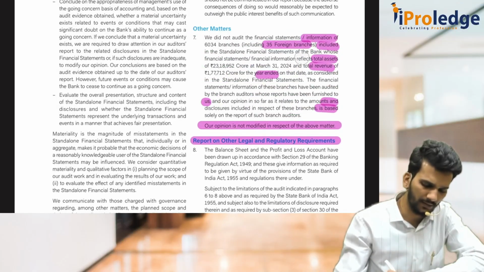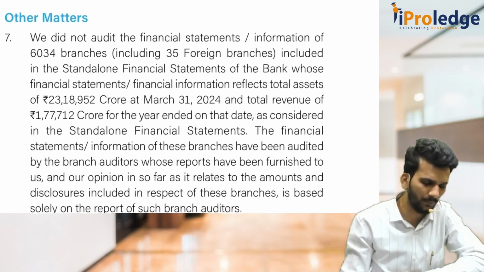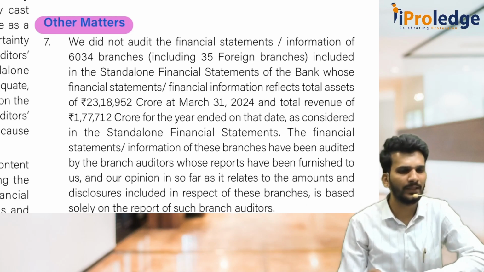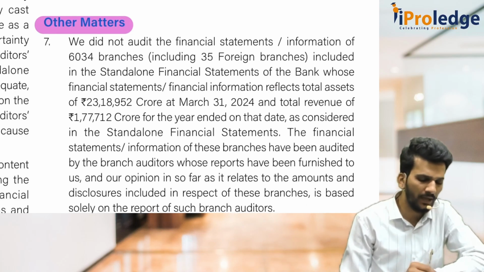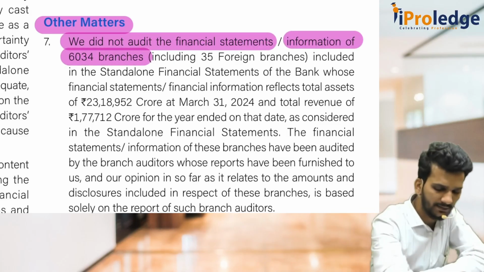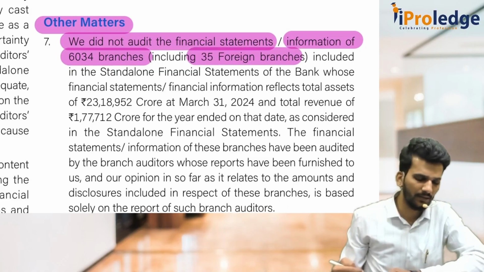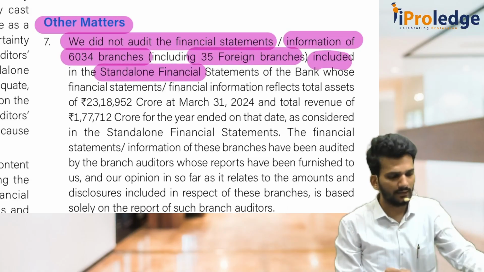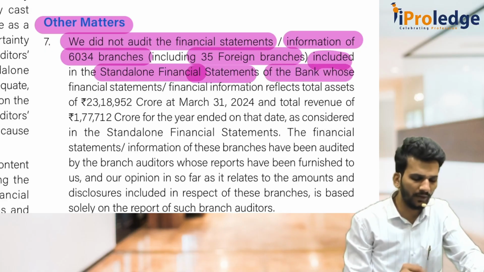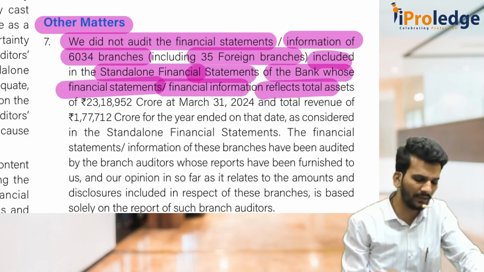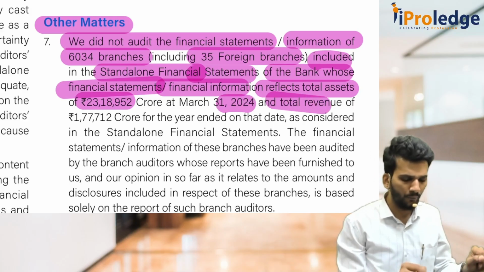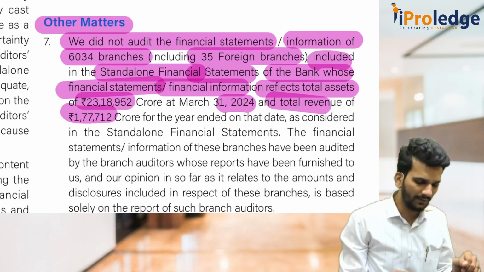EOM paragraph, anyway, there is nothing great to discuss. Other Matter is something important which we have to discuss. So, Other Matter, SBI auditors. When I say SBI auditors, I am talking about SBI central statutory auditors. We did not audit the financial statements or information of 6,034 branches, including 35 foreign branches, included in the standalone financial statements of the bank, whose financial statements or financial information reflect total assets of 23 lakh crores as at 31 March 24 and revenue of 1,77,000 crores for the same year.